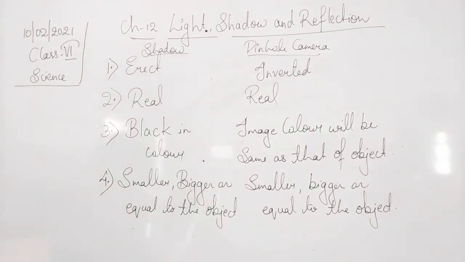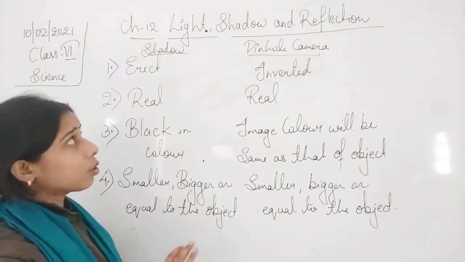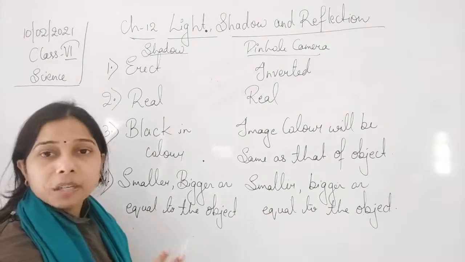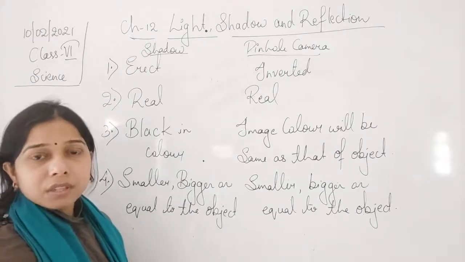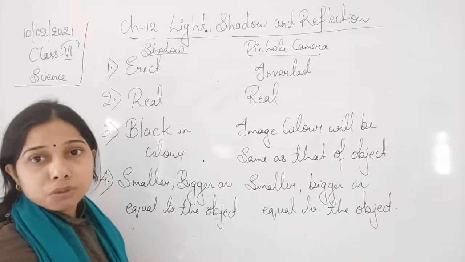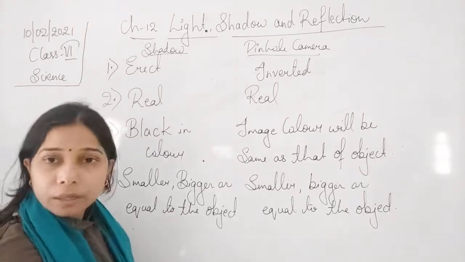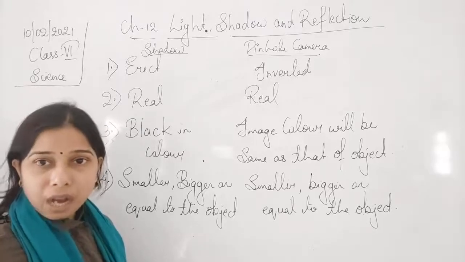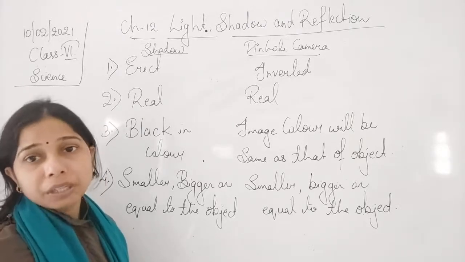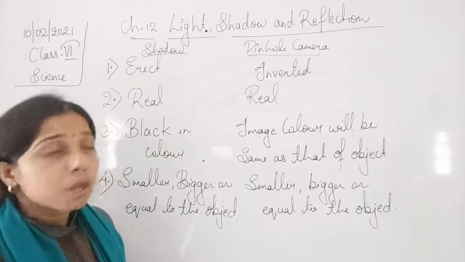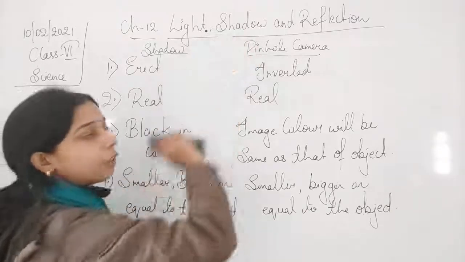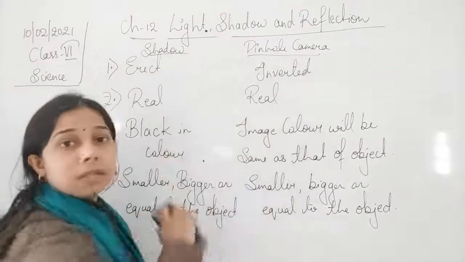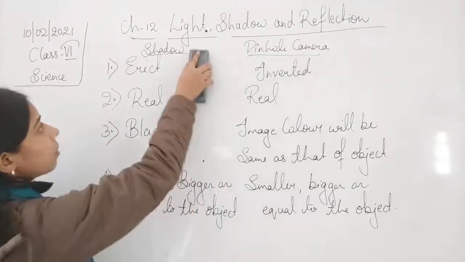Now moving on, till now we have understood light, source of light, luminous and non-luminous objects. We have seen natural and man-made sources. We have seen the pinhole camera. We have seen rectilinear propagation of light. We have seen shadow and its characteristics and how they differ from those of the pinhole camera. So these terms in this chapter we have understood well. Now moving on to the third topic, and the third topic is reflection. What is reflection?